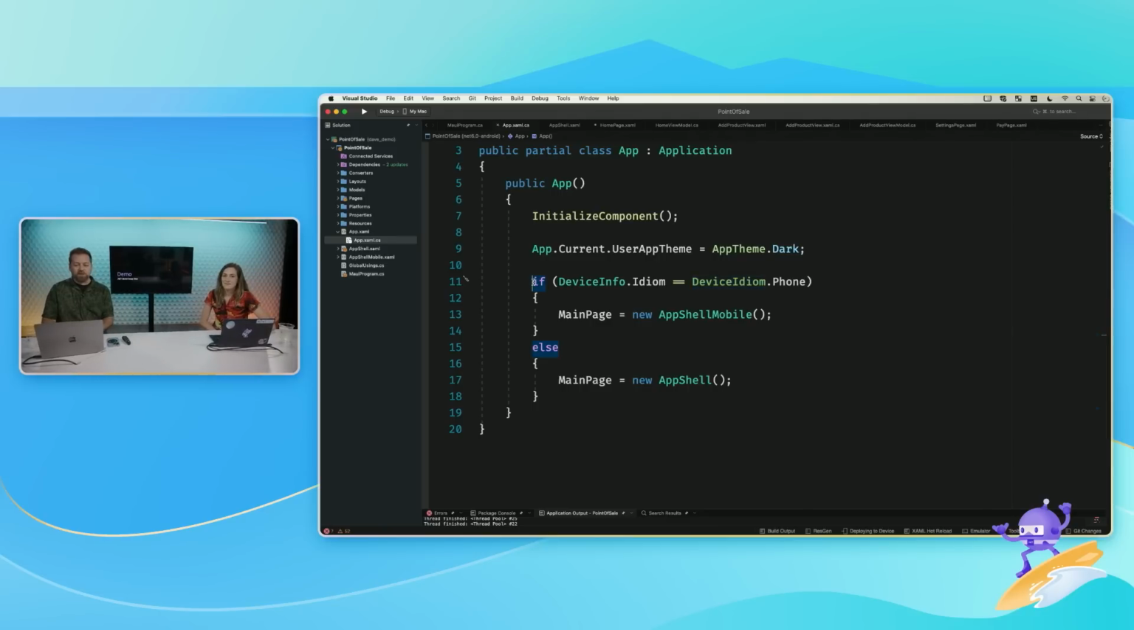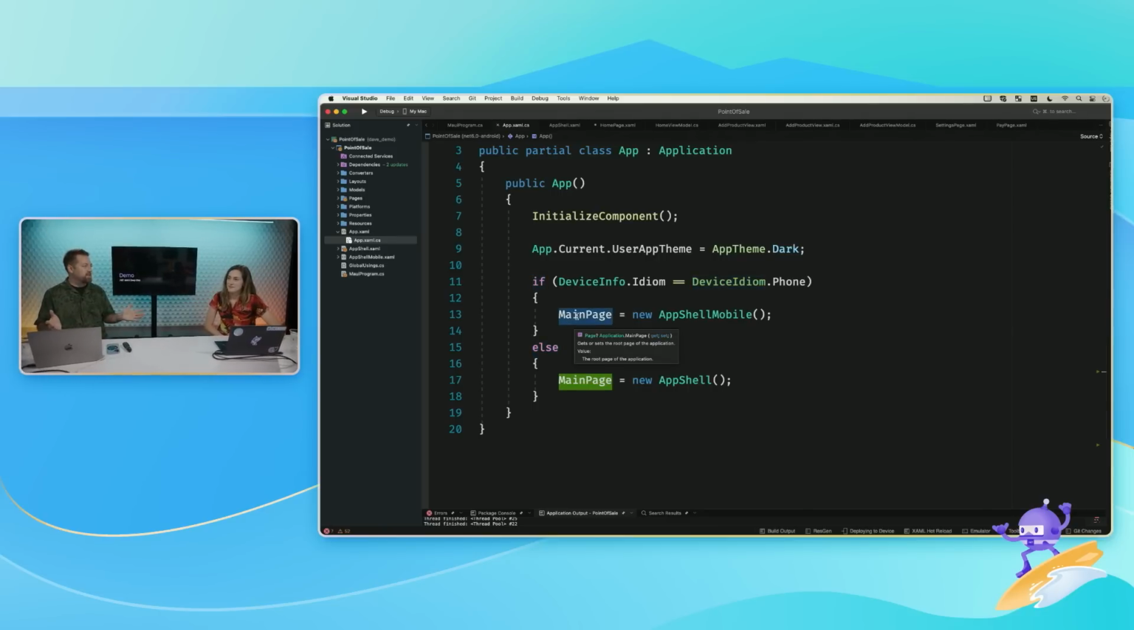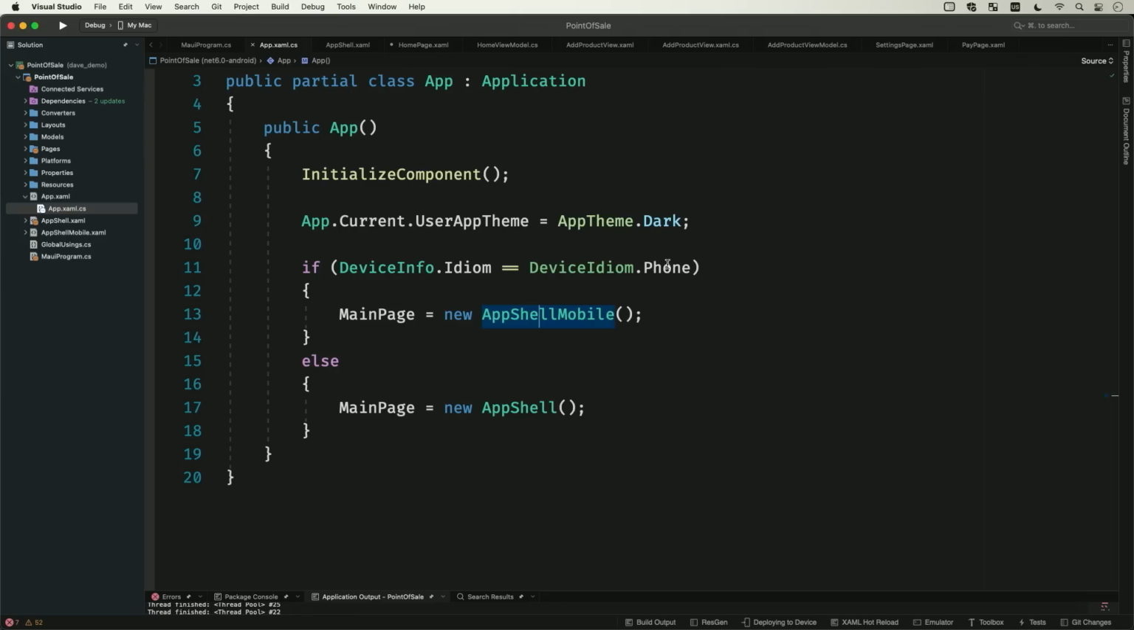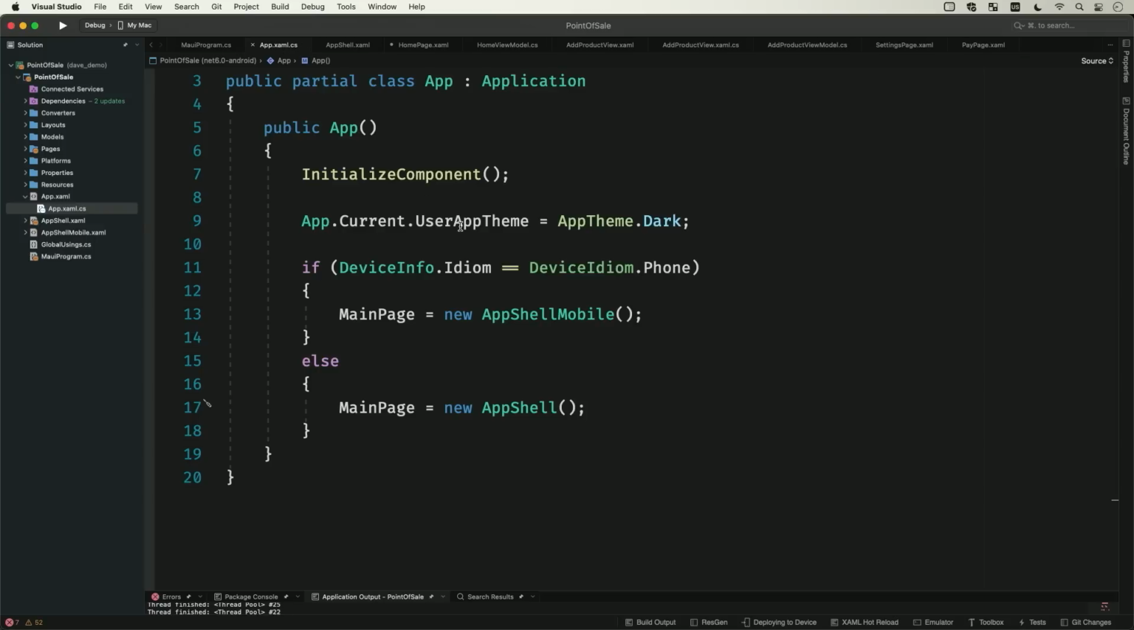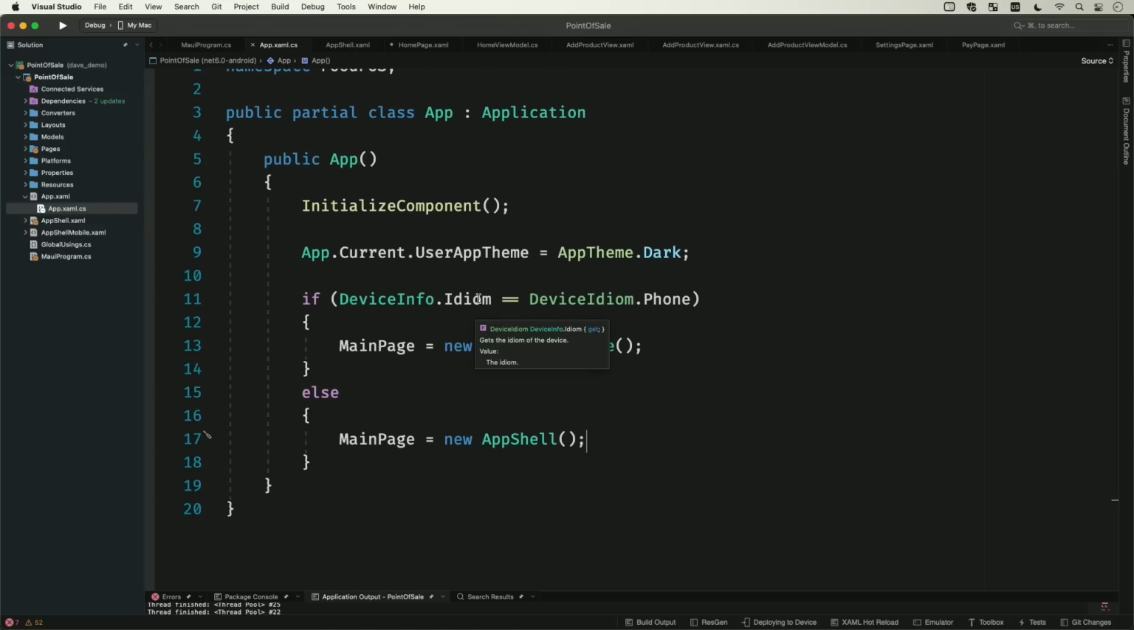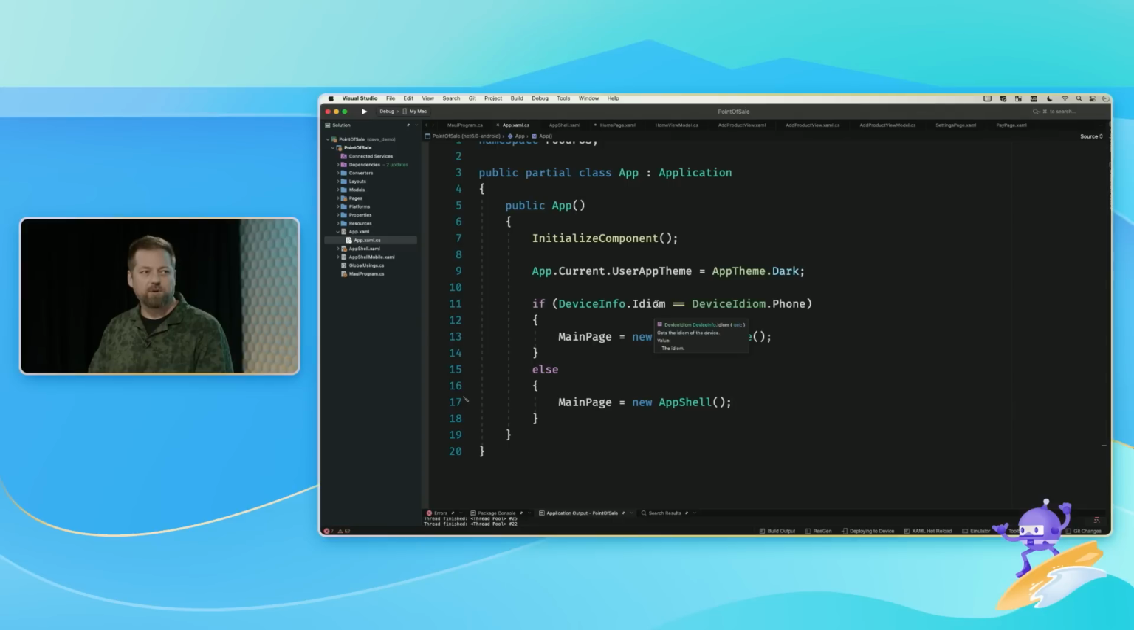All I do here is set up the main page. That's where you tell the app the content that you're going to use. App Shell Mobile is what you get when you are on a phone, whether it's Android or iOS, and App Shell is what you get everywhere else, which is desktop or tablet. This looks great on tablet also. And that's it? DeviceInfo.Idiom? That's it. It just knows, because when you run the app, Maui sets the idiom. So it knows what you've compiled for, and therefore what you're running on.